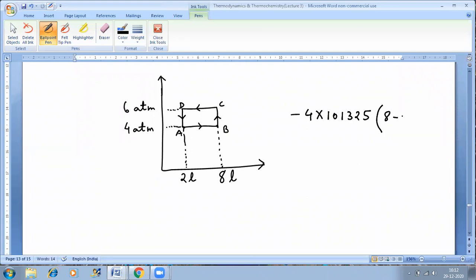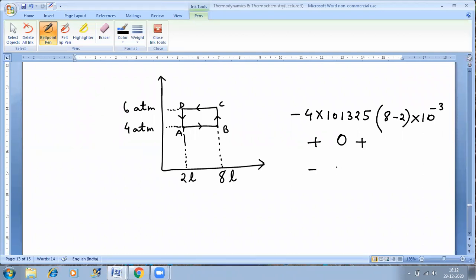Volume is 8 liters minus 2 liters. I have to work in SI units, so I'm converting this to meter cube. So this is the value of work done for A to B. Now from B to C, B to C will be 0 because the volume does not change. If the volume does not change, the work done is 0. Plus C to D. Now C to D will be what?